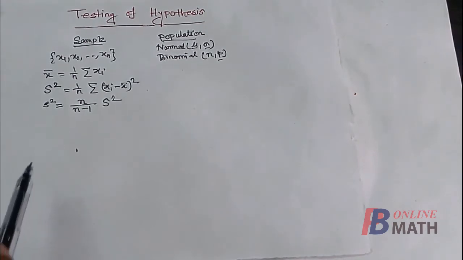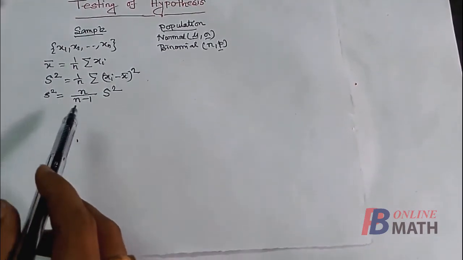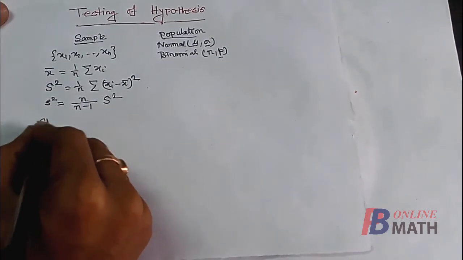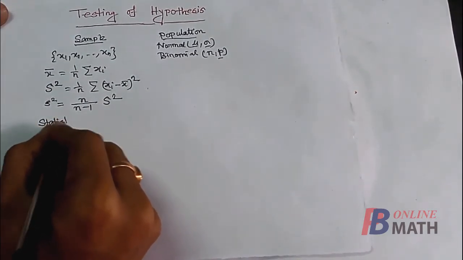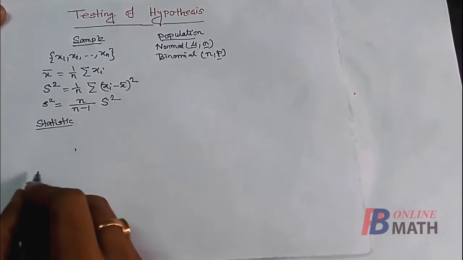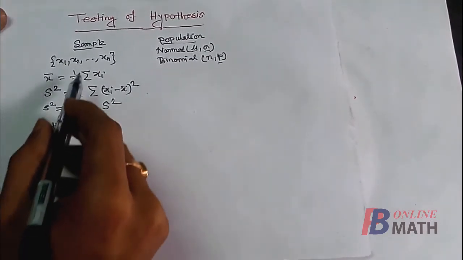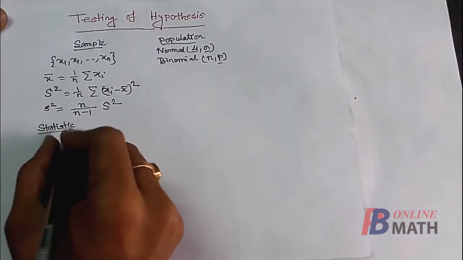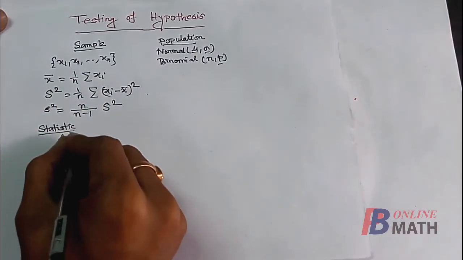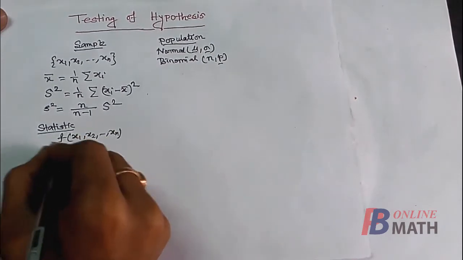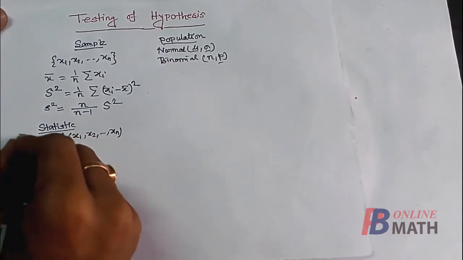In other words, these are also called statistics. So we write here statistic. So what is a statistic? Actually, a statistic is nothing but a function of these sample variables. So if we form any function of these sample variables, then this function is called a statistic.